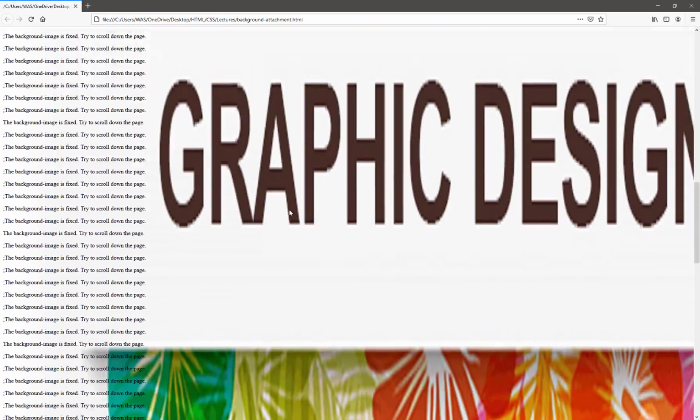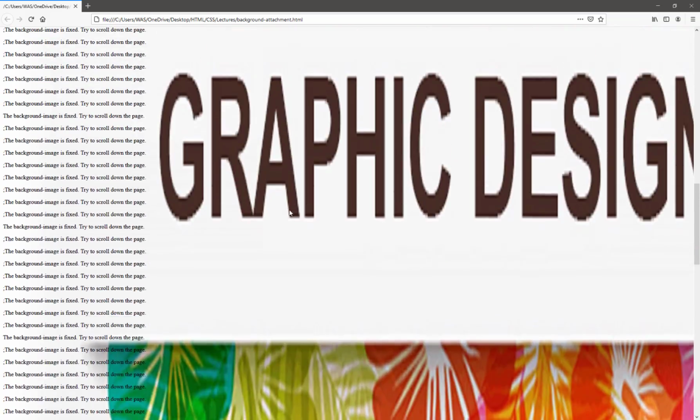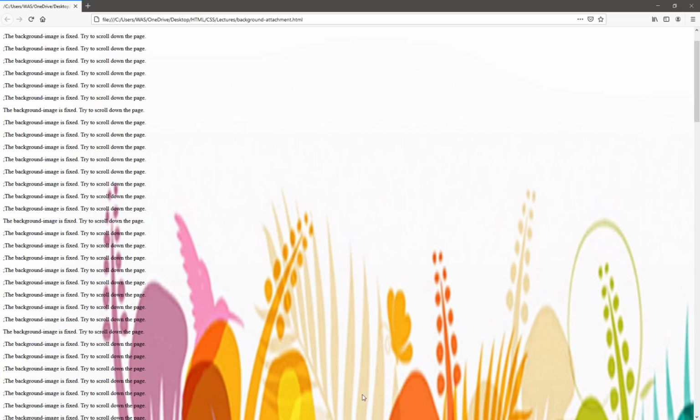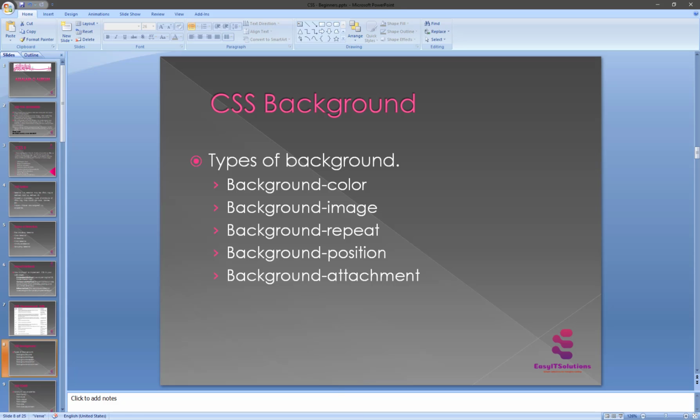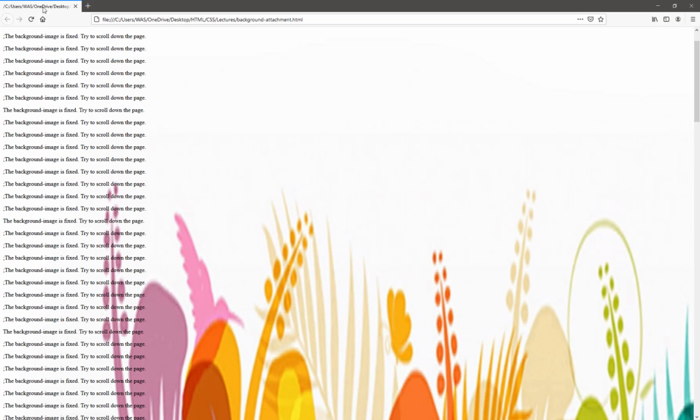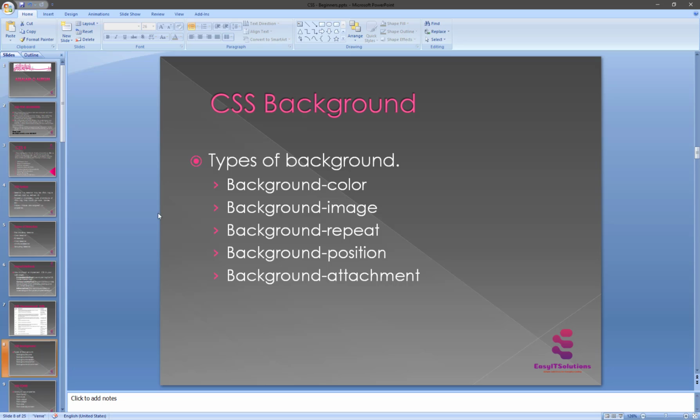Now you will see that when we scroll here, our image will scroll, and after using this it will be fixed. So we are just using background attachment fixed here. Now you will see it's fixed: we scroll down, but our image stays fixed on our screen. So here are the CSS backgrounds.